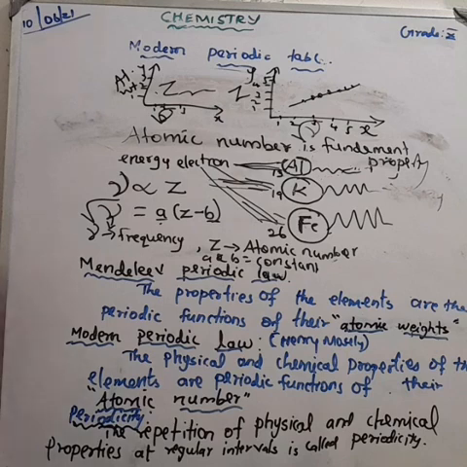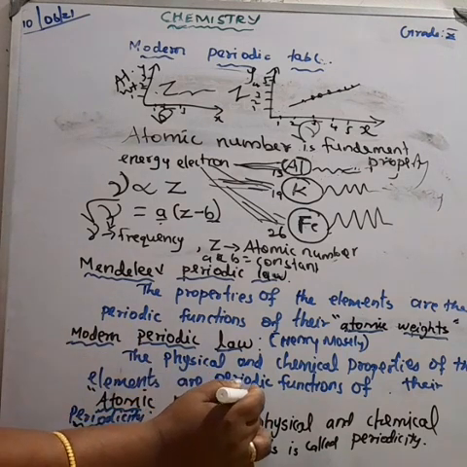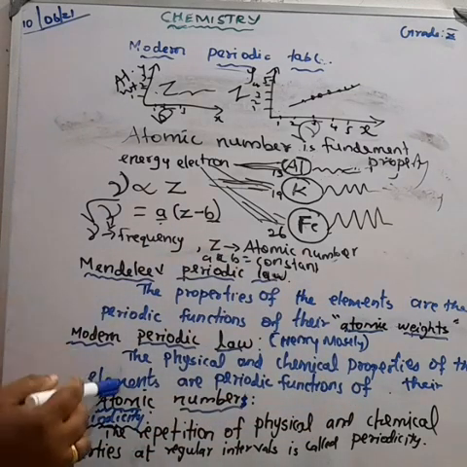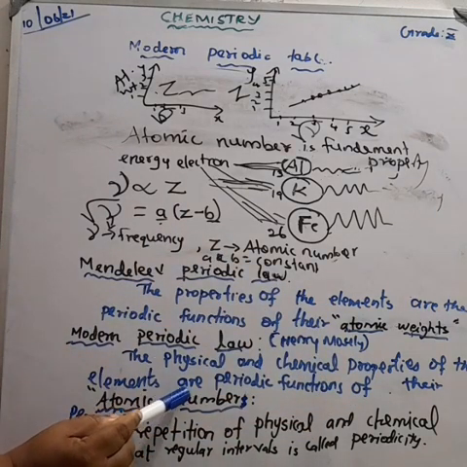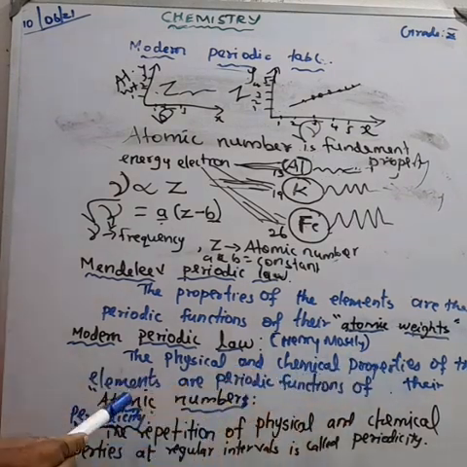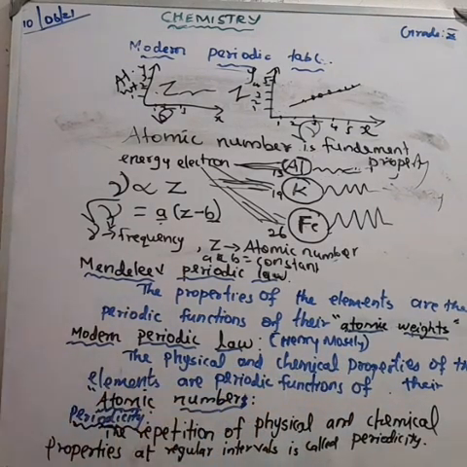What do you mean by modern periodic law? The physical and the chemical properties of the elements are periodic functions of their atomic numbers. Okay, this is the modern periodic law.